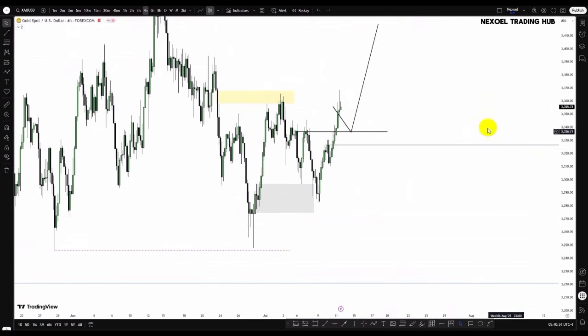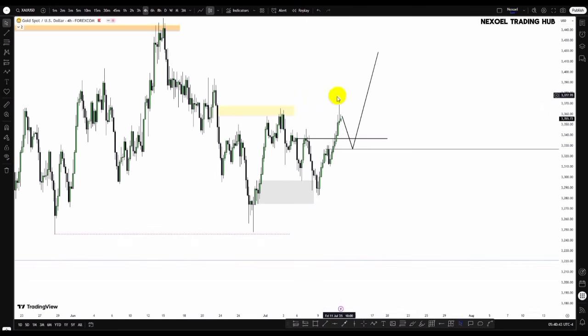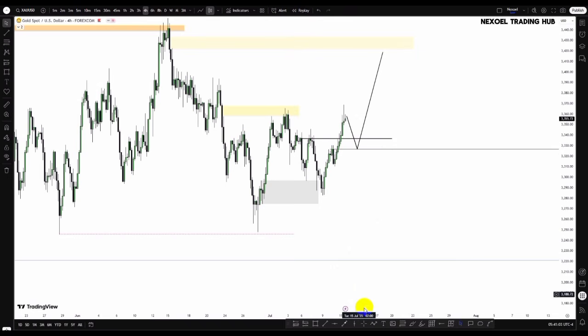So here in the 4-hour time frame, we have this. So it means a deeper fall will be falling into the 4-hour zone, and then we have the bullish continuation to the upside. Looking at this liquidity pool resting here for price to trade higher, and then you can see we have this bearish fair value gap resting here first in the 4-hour time frame. So this is my perspective for gold, except price violates this and then we see price trades lower and we can now start trading to the downside.